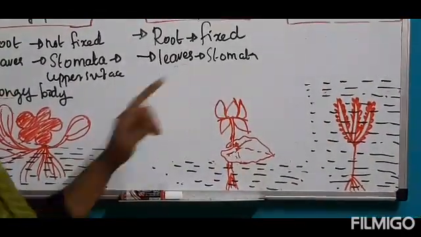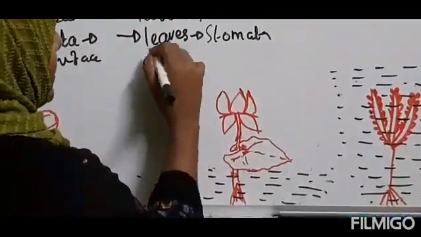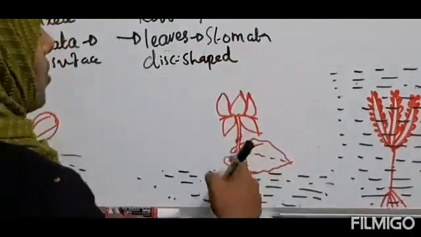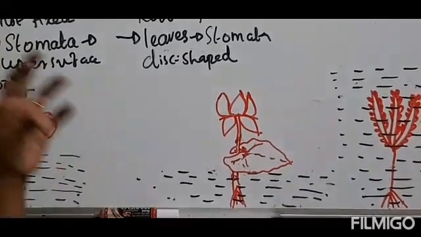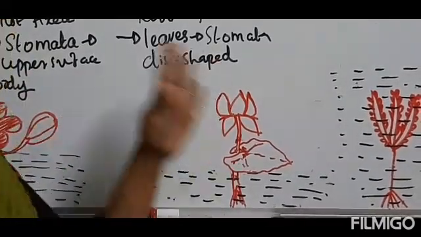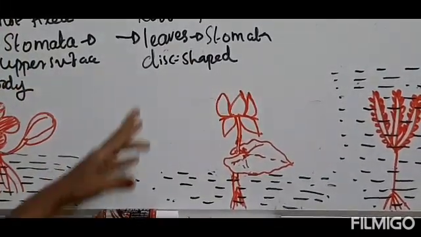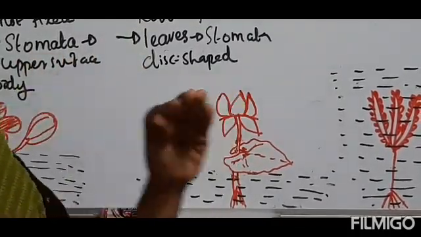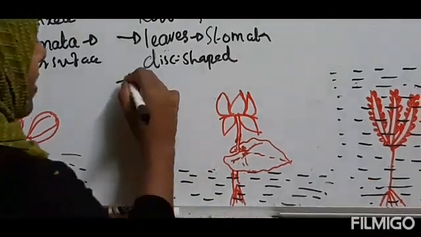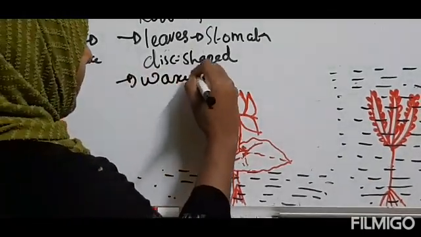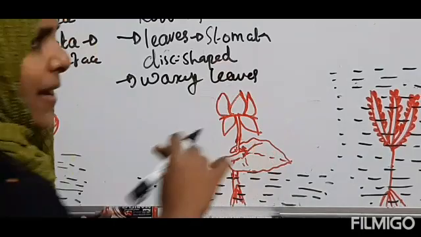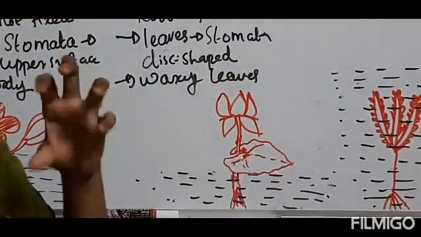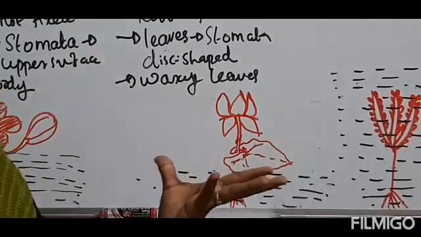Okay, children. Then leaves are disc shaped. Its stem is also a hollow stem. That's why they can easily float on the surface of the water. Okay, so now you are clear, children. Its leaves are also waxy leaves. Why does it have waxy leaves, children? Waxy leaf means the leaf has a wax coat, like a plastic coat. That is helpful to prevent the decay of the plant.